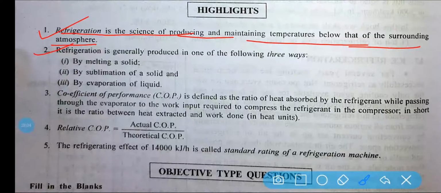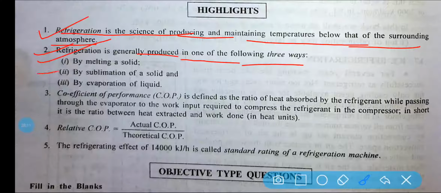Next, refrigeration is generally produced in one of the following three ways: by melting of a solid, by sublimation of a solid, by evaporation of a liquid. These are the three ways. By the help of these, refrigeration is produced, which means a lower temperature region can be maintained. Next, point number 3. So these are the points which you have to remember.